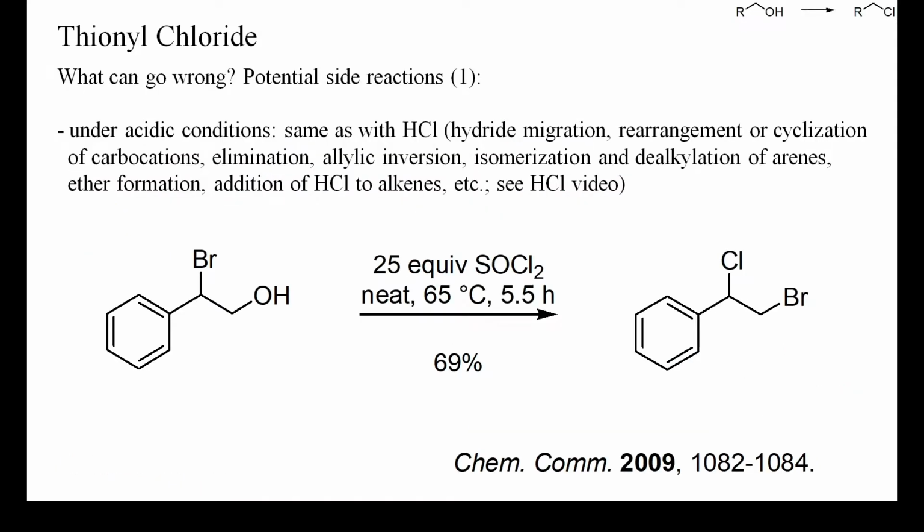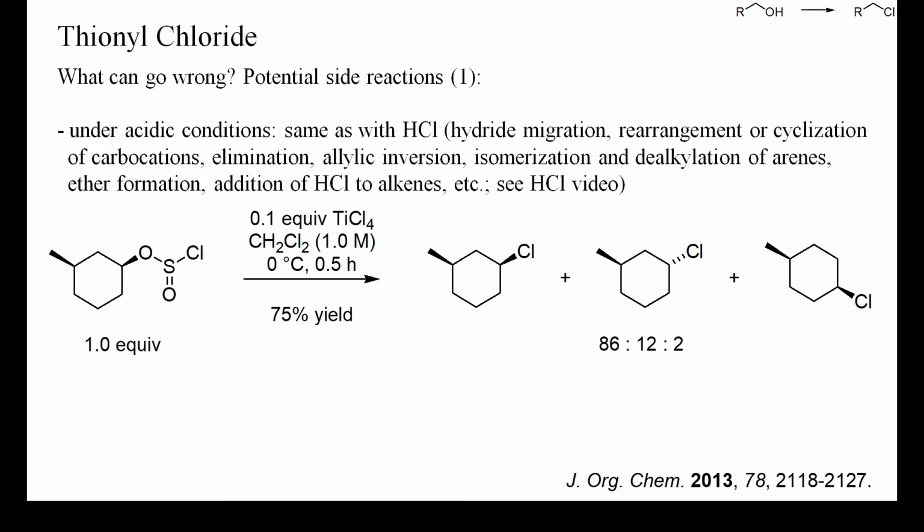Now, what are the potential side reactions? When chlorosulfonates are prepared without base, HCl is formed and the reaction mixture turns strongly acidic. Under such conditions, the same side reactions can happen as with hydrogen chloride, for instance, rearrangement of carbocations, isomerization of alkylarenes, and the addition of HCl to olefins. Alcohols with heteroatoms in beta position can also yield isomerized products by intermediate formation of three-membered cyclic cations. In the example on this slide, bromide migrated and a benzylic chloride instead of a primary chloride was formed.